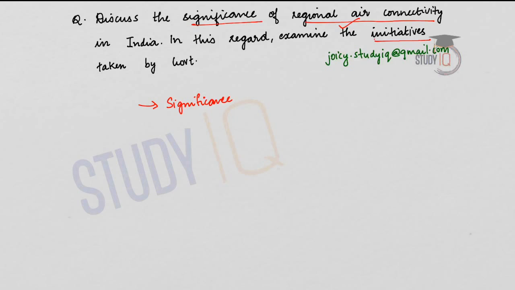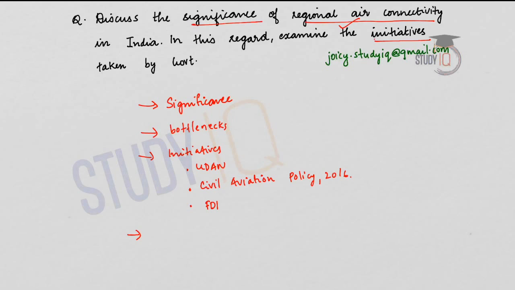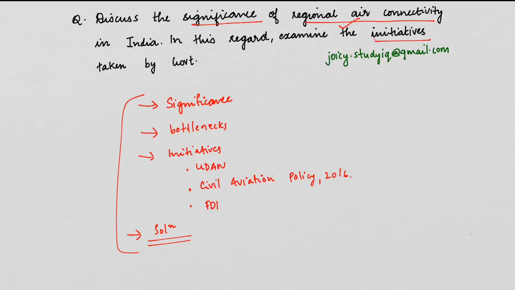In the next paragraph, you can explain the current bottlenecks which we have discussed in the class. What are the challenges? Next, you can quote the initiatives taken by the government. Under the initiatives, you can give the example of the UDAN scheme. You can also give the example of the Civil Aviation Policy of 2016. You can mention the liberalized FDI norms. And finally, you can conclude your answer by suggesting some solutions. So this should be the structure of your answer.